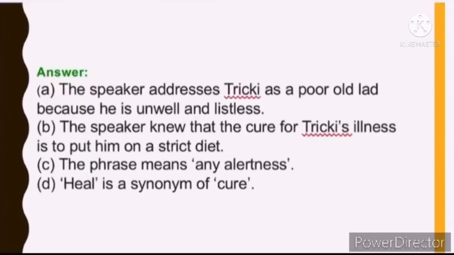Now have a quick look at these answers. The speaker addresses Tricky as a poor old lad because he was unwell and listless. The speaker knew that the cure for Tricky's illness is to put him on a strict diet. The phrase means any alertness. Heal is a synonym of cure. So student, these are the exercise-based questions on the chapter A Triumph of Surgery written by James Herriot.